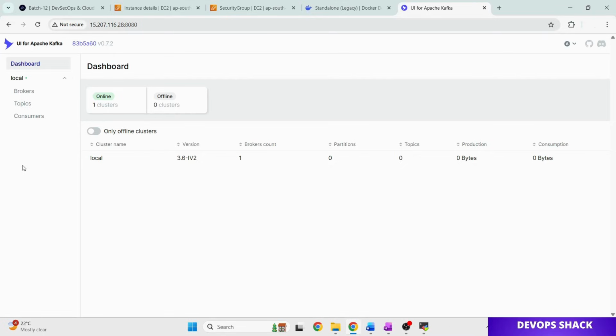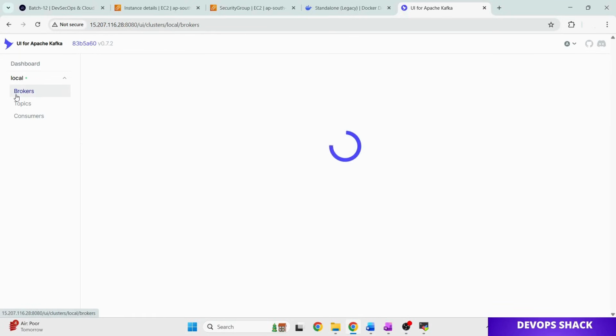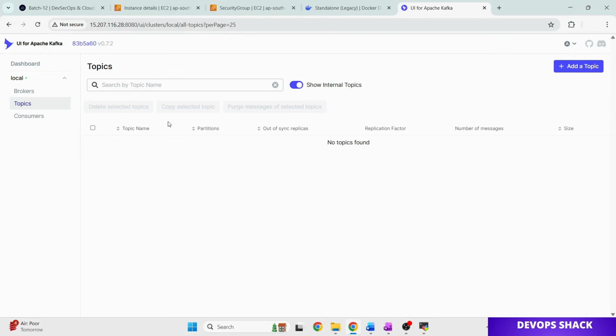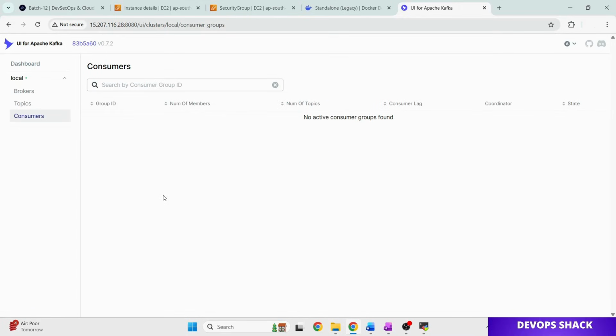Now let us explore the topics and set up a demo so that we can understand in a little more detail how exactly it works, and also see whether it is working well. This is the UI, and here is the information about your server. In the brokers section, if you have multiple, you will see multiple Kafka servers. Here are the topics, where you can create topics inside which events and messages will be put, and here we have the consumers.